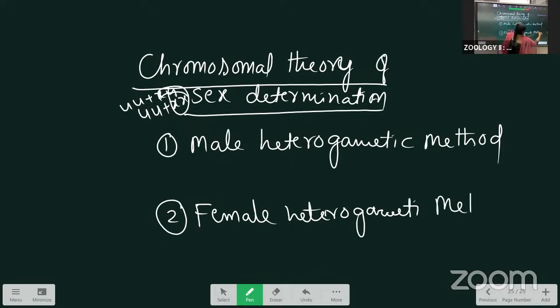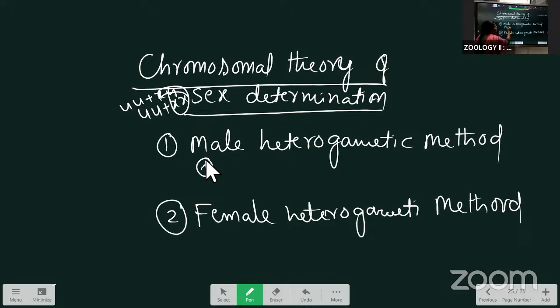We call it male heterogametic because the males have the heterogamous, meaning only one chromosome or different chromosomes are present, which we call heterogametic. If the heterogamous is present in the male, we call it the male heterogametic method. If the heterogamous is present in the female, we call it female heterogametic.